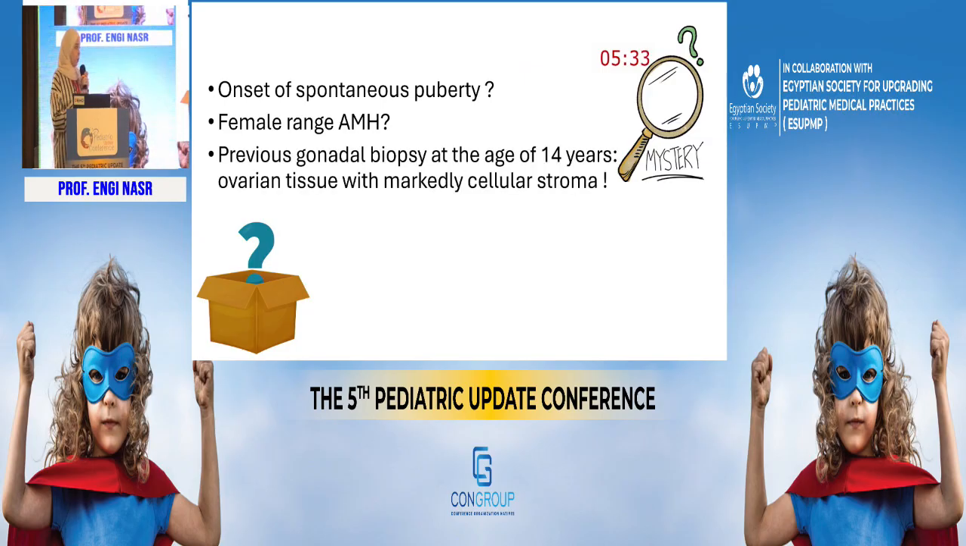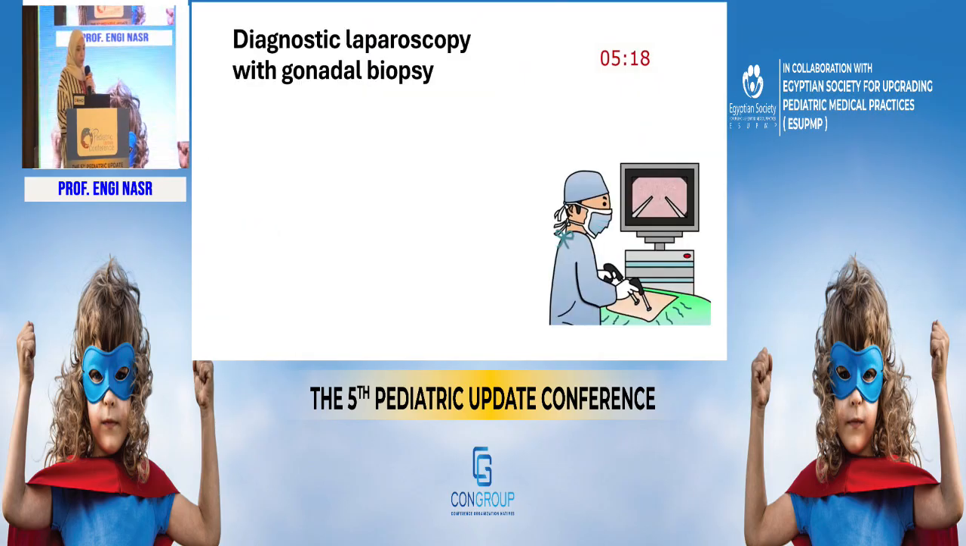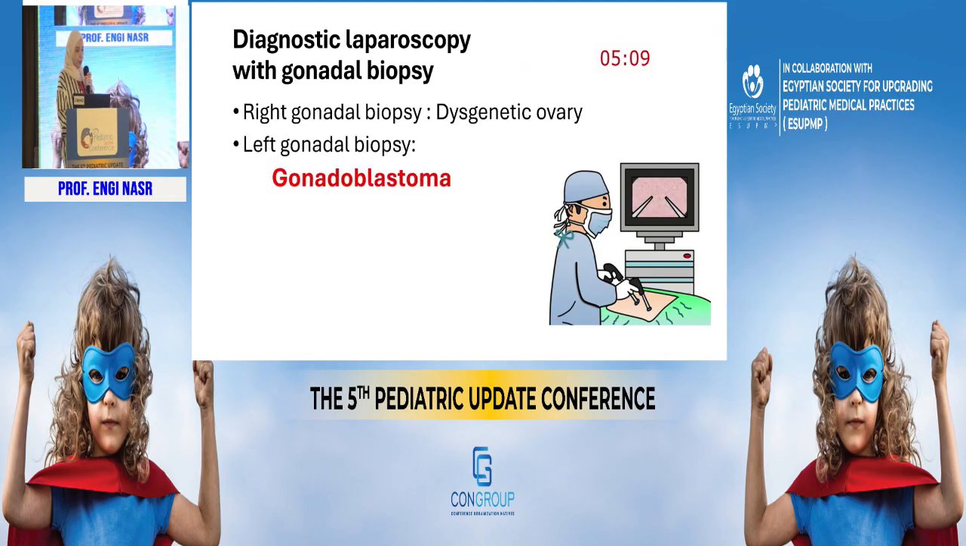our patient, 1 year before presentation, had an appendectomy for appendicitis, and her surgeon, for unknown reason, performed an ovarian biopsy, and it showed ovarian tissue with markedly cellular stroma. So we decided to do a diagnostic laparoscopy with gonadal biopsy to answer this question. And the biopsy revealed right dysgenetic ovary, as expected, and the left gonadal biopsy showed gonadoblastoma, which was the answer for most of our questions.